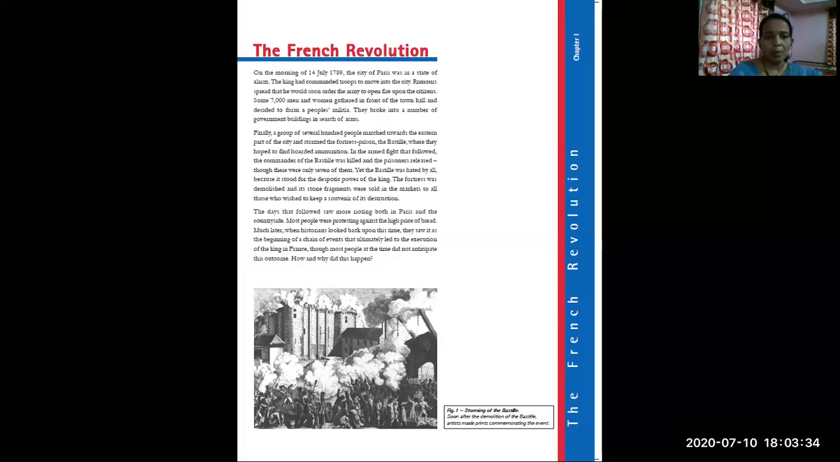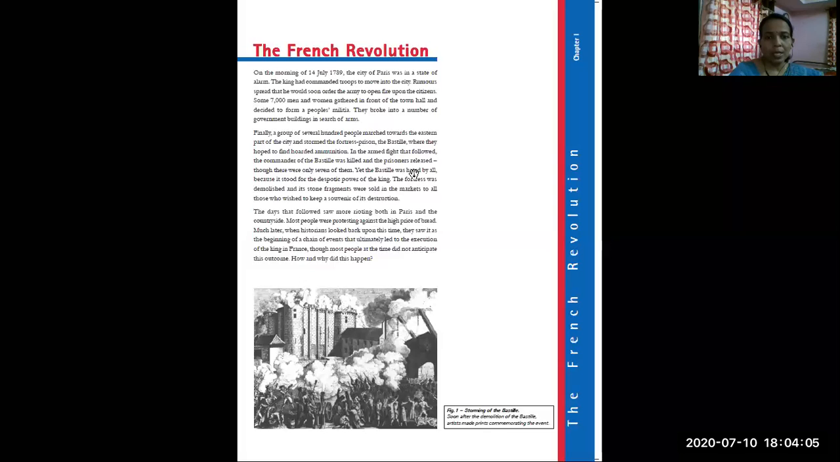The Bastille is the name of the prison. It is called Fortress Prison. In the armed fight that followed, the commander of the Bastille was killed. The armed fight took place between these people and the commander, and in this fight, the commander was killed. Not only did these people kill the commander, they also released the prisoners, though there were only 7 of them.